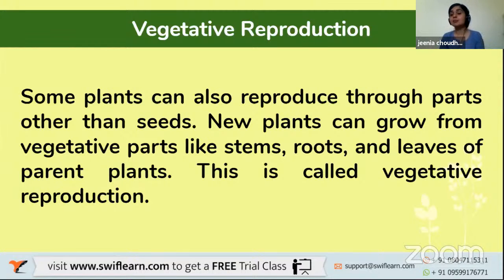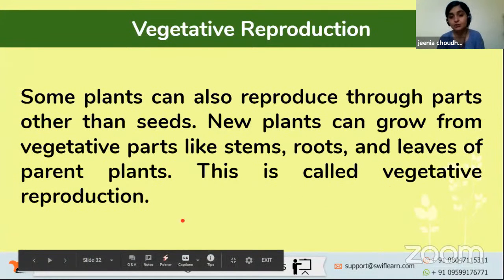Remember, we learned about the parts of the plant from which we can reproduce. We do not need the seeds. We can just reproduce a new plant from the parts of the plant itself. Some plants can reproduce through parts other than seeds. New plants can grow from vegetative parts. And what are the vegetative parts? The first one is your stems. Second one, roots, and then the leaves of the parent plant. This is called vegetative reproduction.